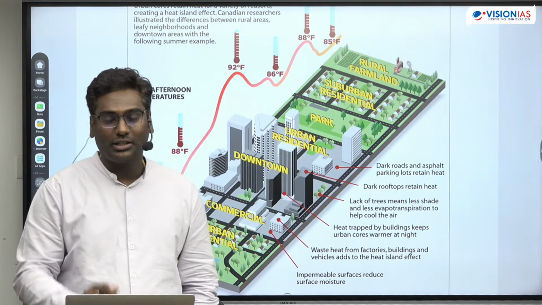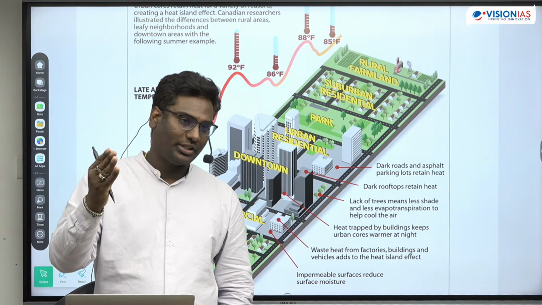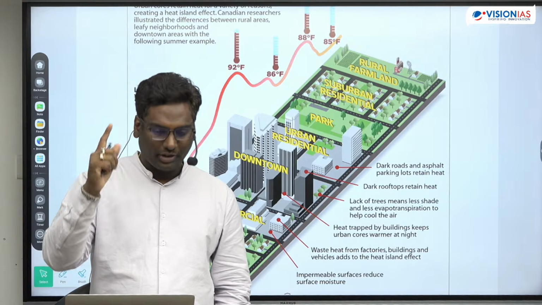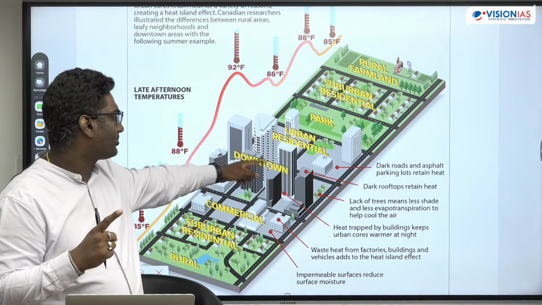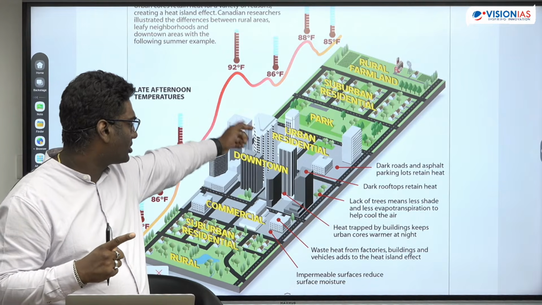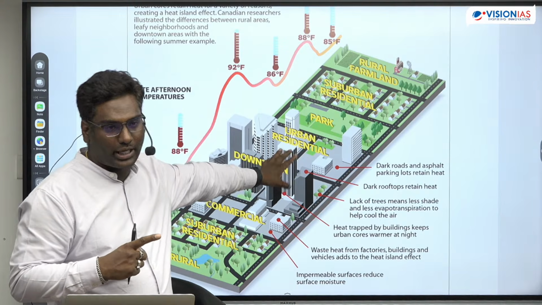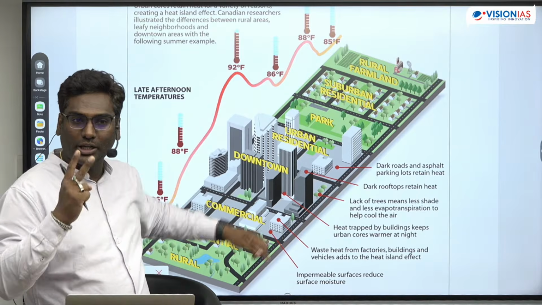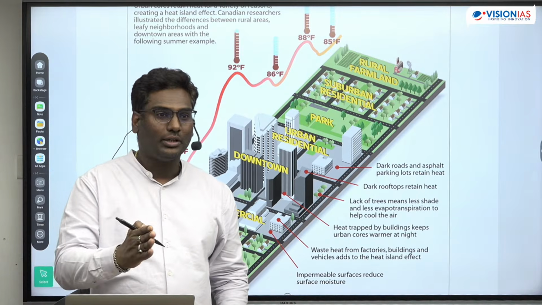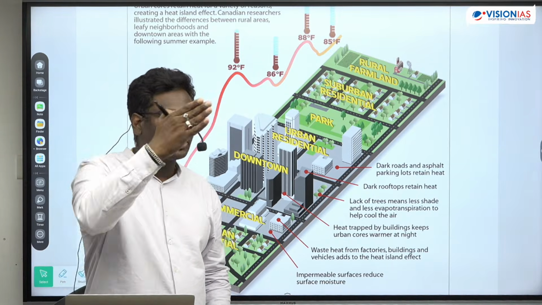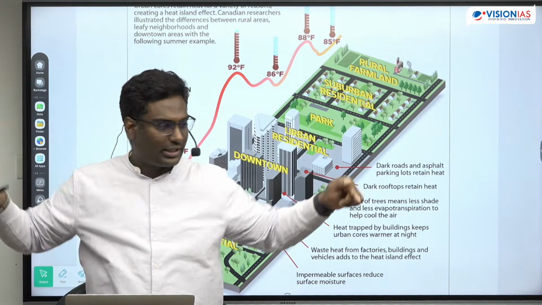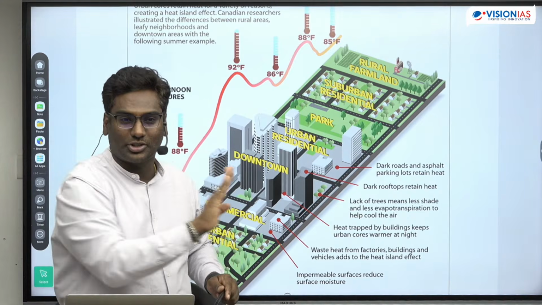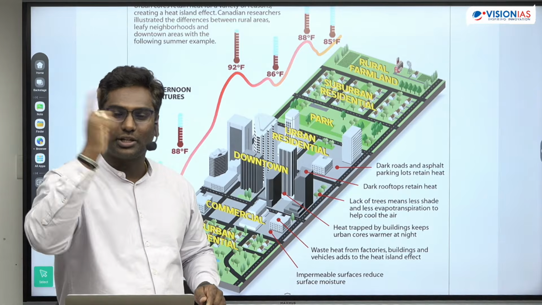And apart from that, see, four important things you should know behind urban heat island. One, surface materials: dark rooftops, asphalt roads. Two, the layout design. You can see in Chandigarh, the building is built according to the wind direction.